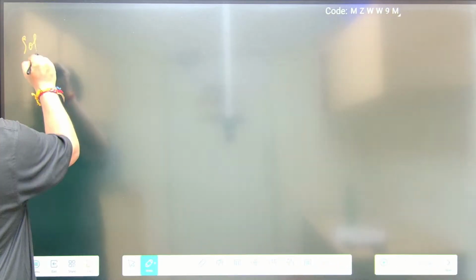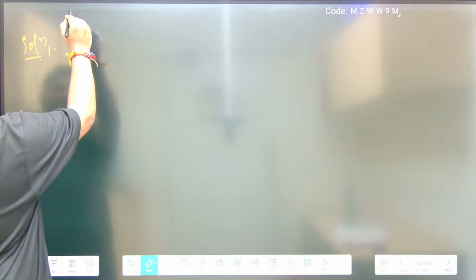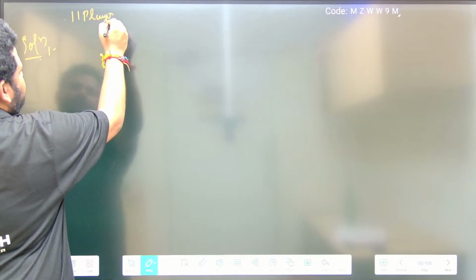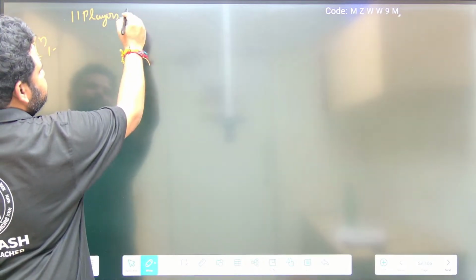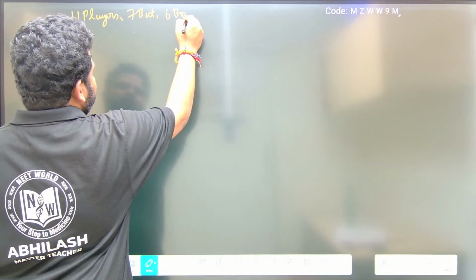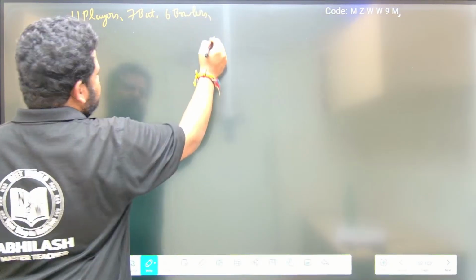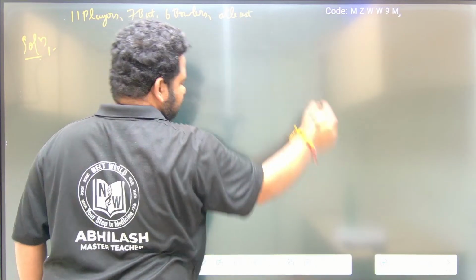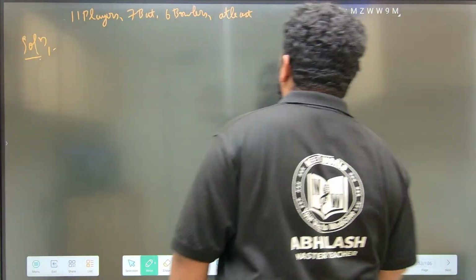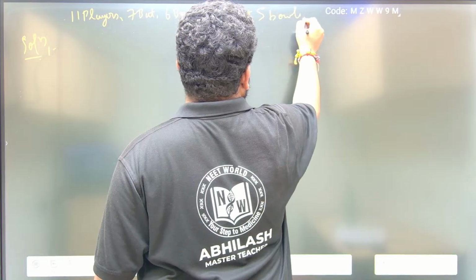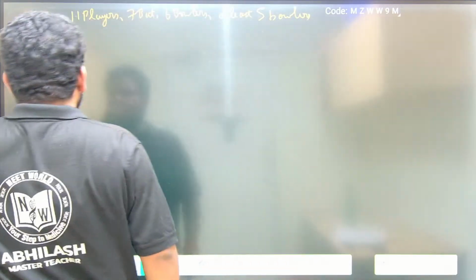First, they are asking for a cricket team of 11 players. There are 7 batsmen and 6 bowlers. There should be at least 5 bowlers in the team. At least 5 bowlers they are telling. Now 11 players should be in the team.